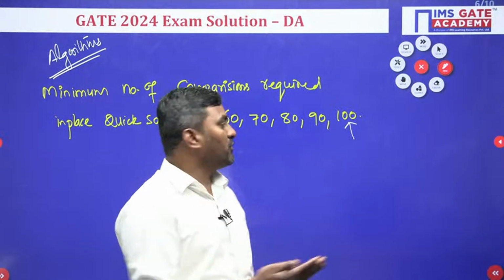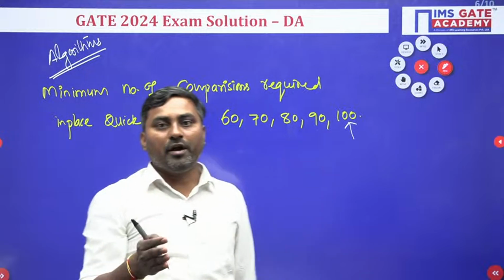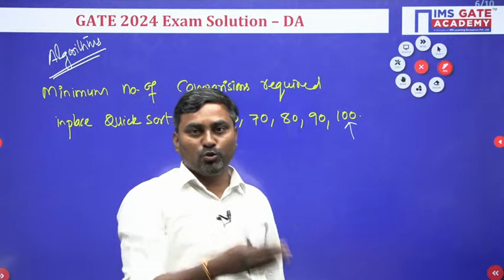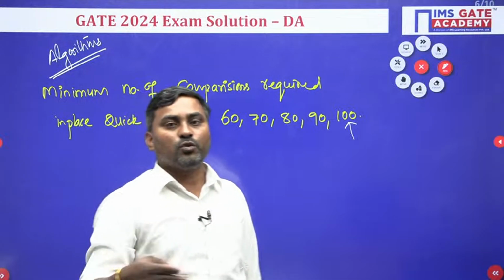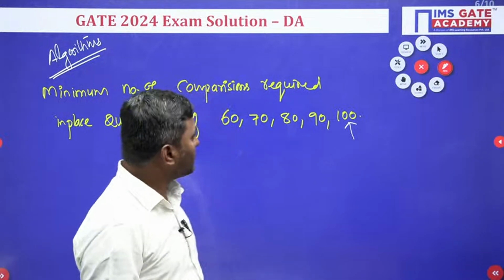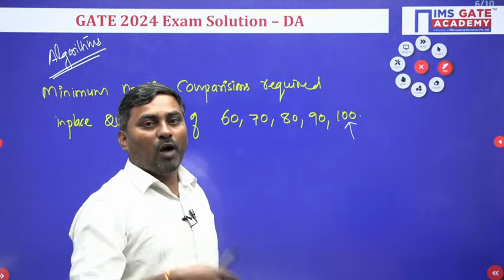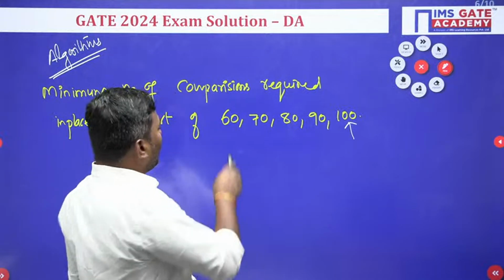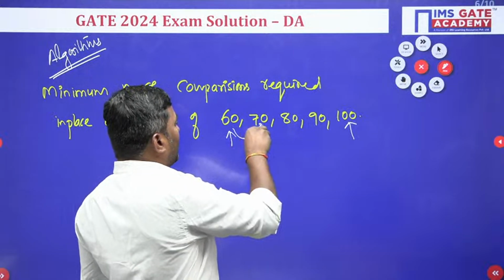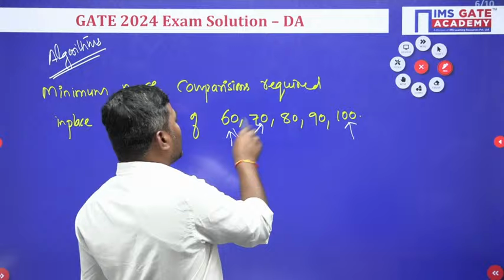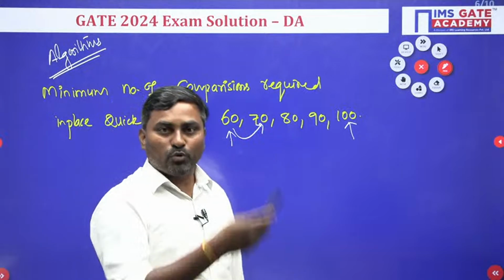You know that we have to take the pivot element as a key point. Elements less than the pivot you keep on the left side, and elements greater than it on the right side. You have to do many iterations. Now they are asking how many comparisons are required. Taking the first element, I have to compare it with the next. 60 is less than 70, no need to move, keep it here only.